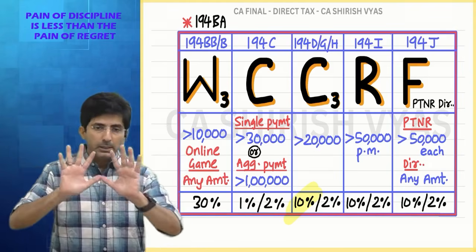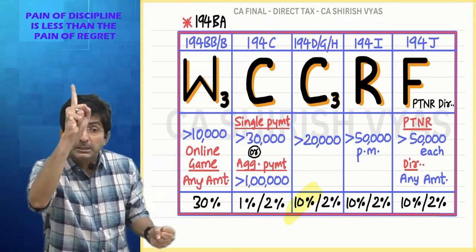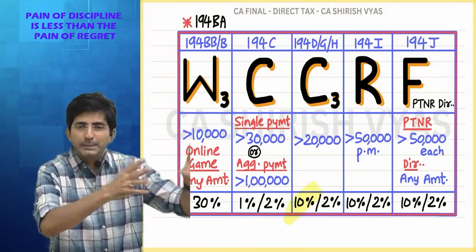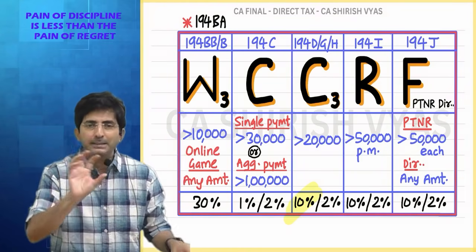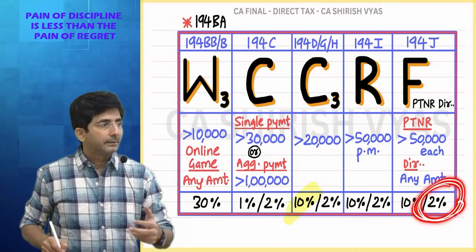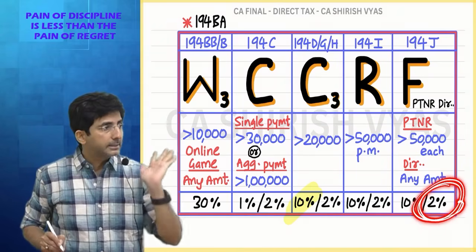So in general, if you make an invention, the royalty income will be subject to 10% TDS. But if you made a film and you have given the distribution rights to the theater, then only 2% TDS, because the margins are less in film royalties. In short, 2% is in two places, technical service and film royalty. Rest all places it is 10%.